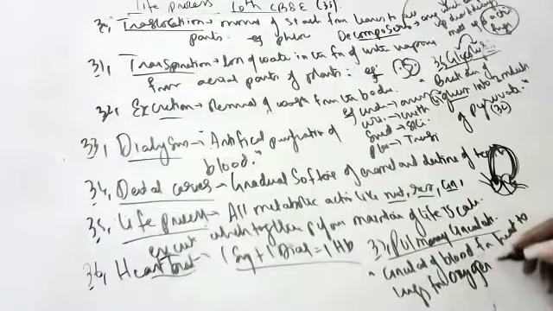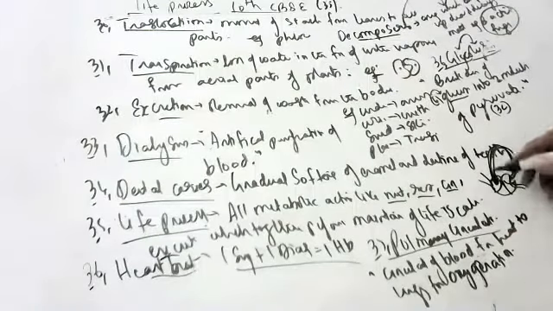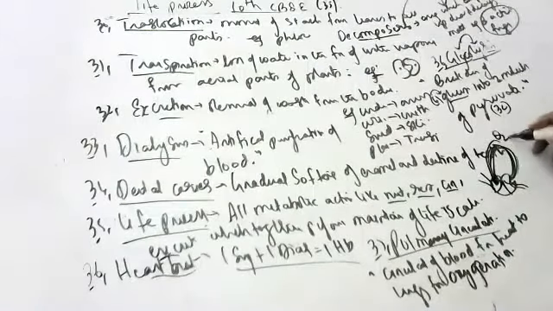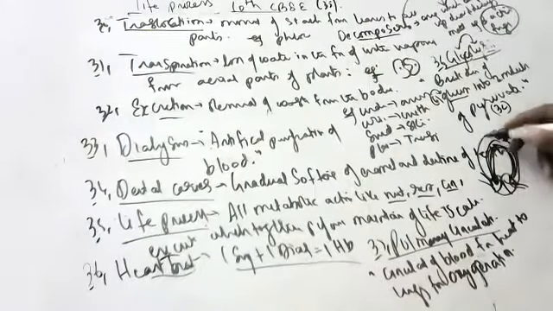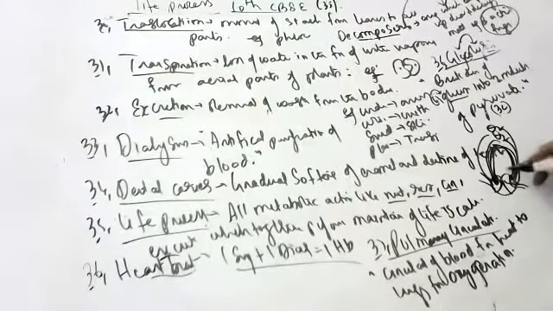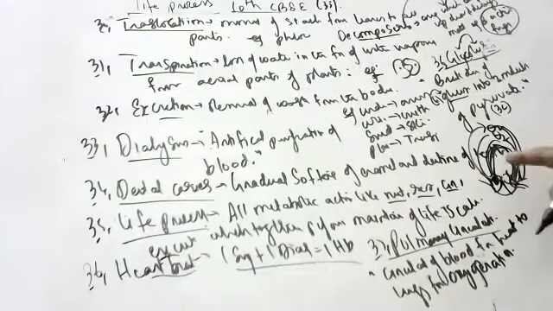Deoxygenated blood will go, take oxygen and come back. This circulation of blood from heart to lungs and lungs to heart is called pulmonary circulation.